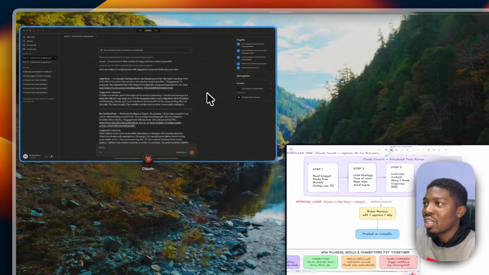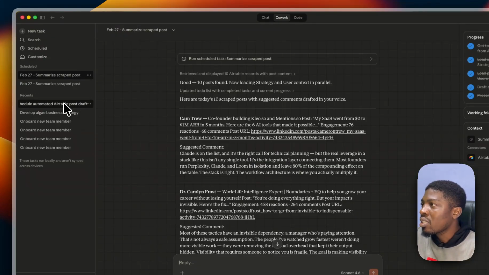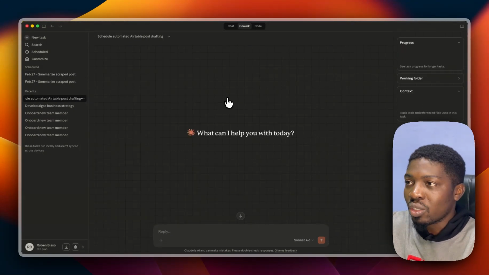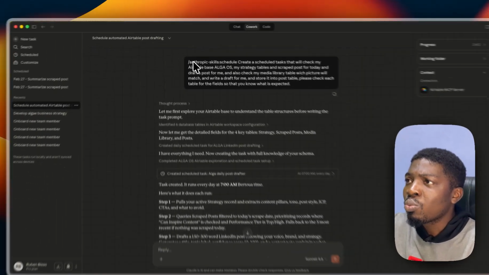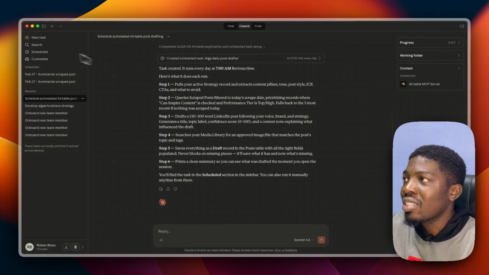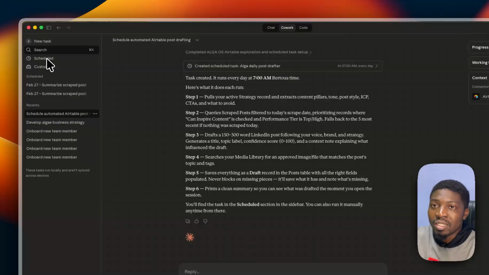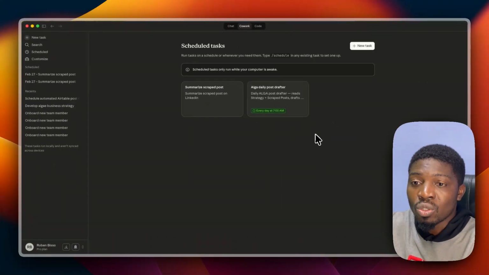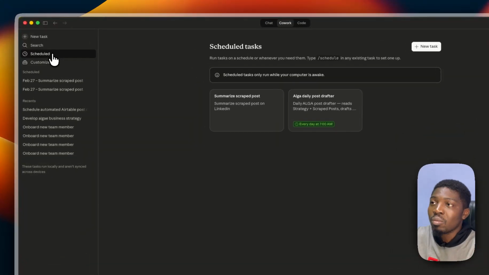So I did it. I can just show you how I did it. This is where I did it actually. Let me come to my recent chat so you can see how I drafted my own schedule task using Claude Cowork. Let it load, please. Okay, this is it. So you have Anthropic skills. I asked it to create a schedule task that will check my Airtable Alga base, my strategy table, and create my post. So this is how it created a task, and this is a task that Claude created by itself. Let me come back to schedule. This is the task that Claude created. Let me do it with you so that you can see how to simply create a task.